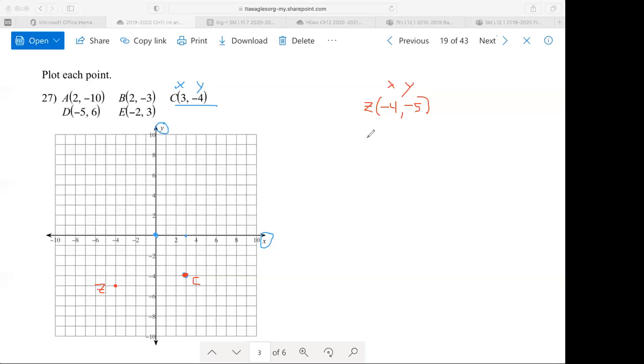The other one I said would give you a problem, we'll call this point X, are the ones that involve a 0. So 0, 4. Remember, it still goes X, Y. So we're going nowhere left or right. In fact, we're still on the origin if we go to 0. But for the Y value, we go up 4, and we're sitting right smack there. Expect there to be a 0 tomorrow. There will definitely be negatives, and a couple of them might be double negatives, but I didn't give you any practice on this one.